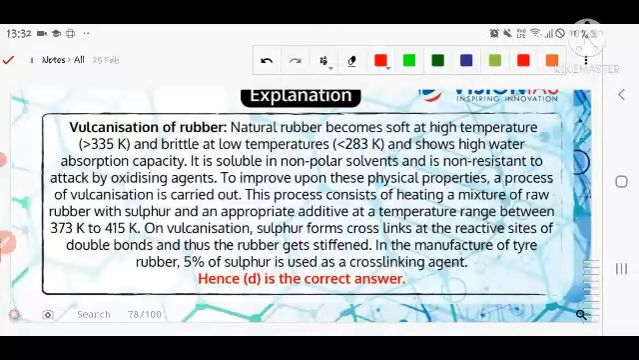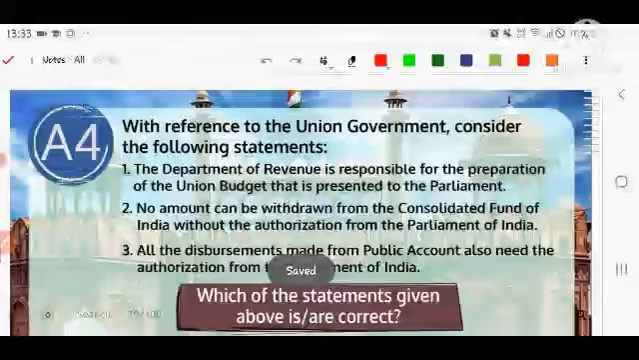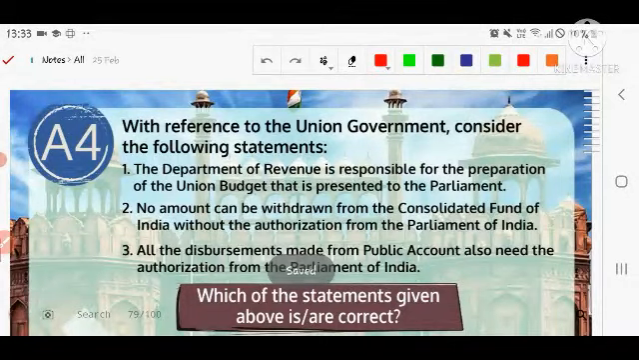Because of this only, the reactive site double bond is used and thus the rubber gets stiffened, because the double bond reacts when we add sulfur to it. In the manufacture of tire rubber, 5% sulfur is used as the cross-linking agent for making of the double bond. So here sulfur is the correct statement.